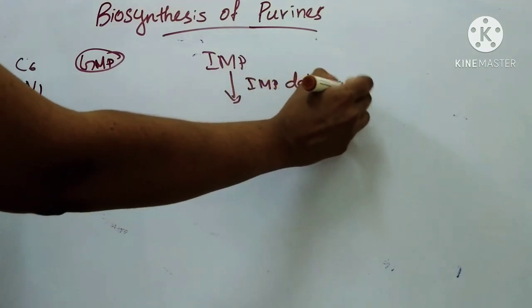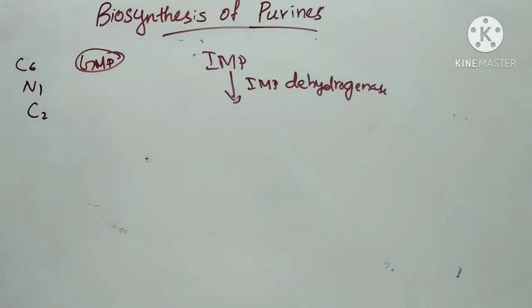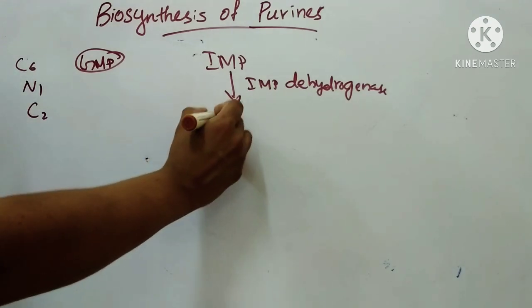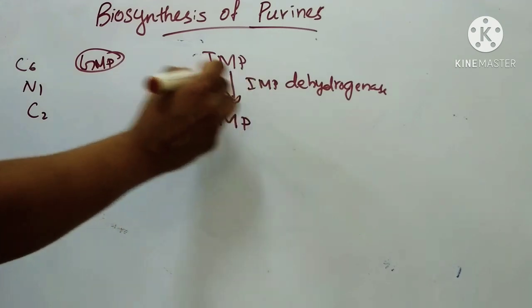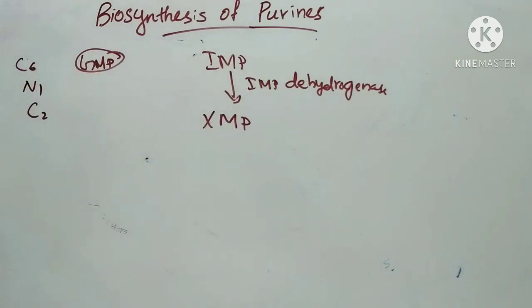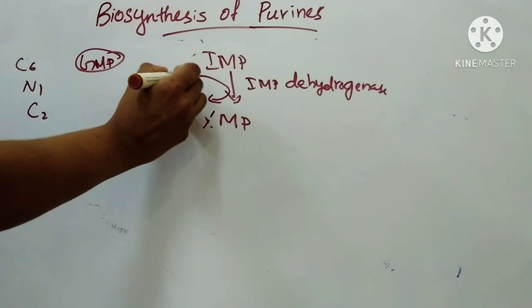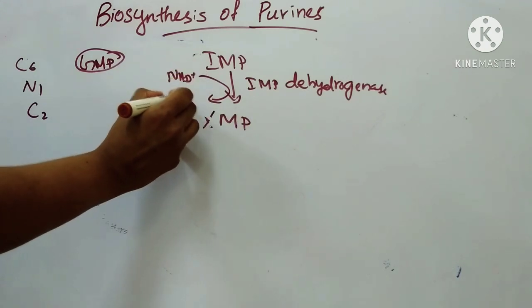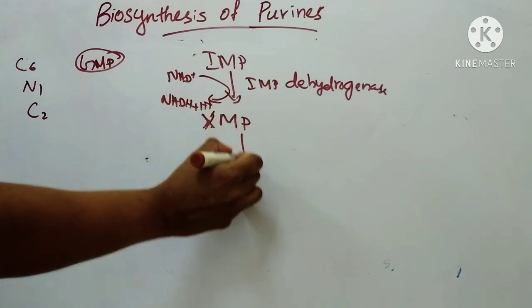This enzyme oxidizes IMP to xanthine monophosphate, or XMP. Here NAD+ is converted to NADH plus H+. This is the first step, formation of XMP.